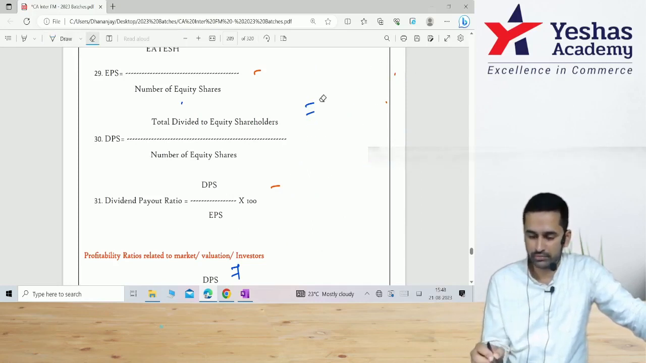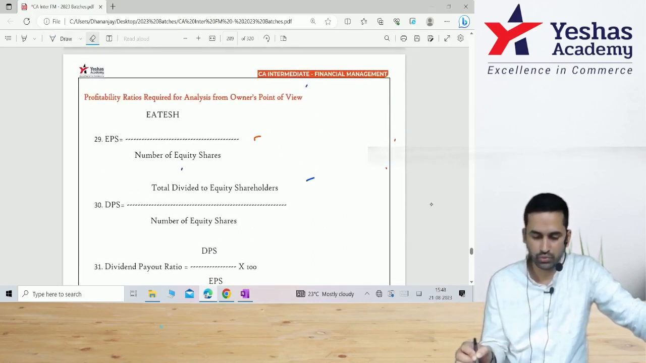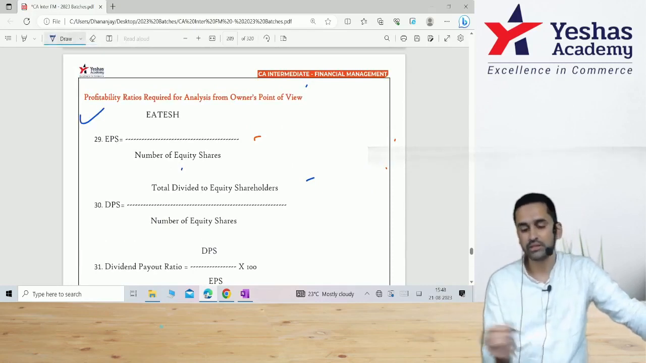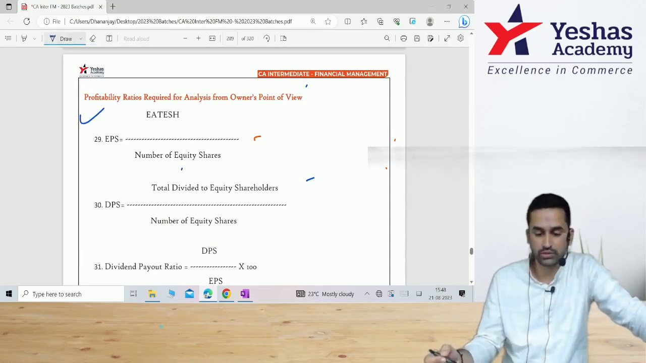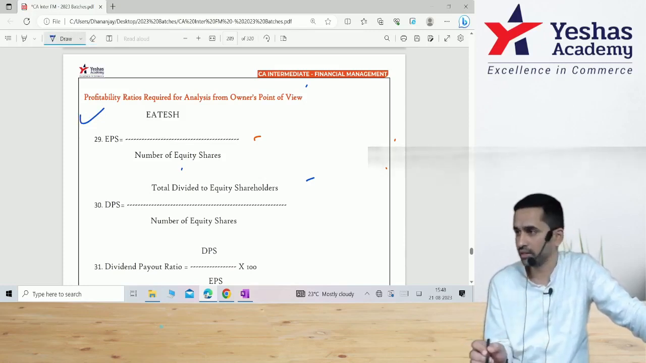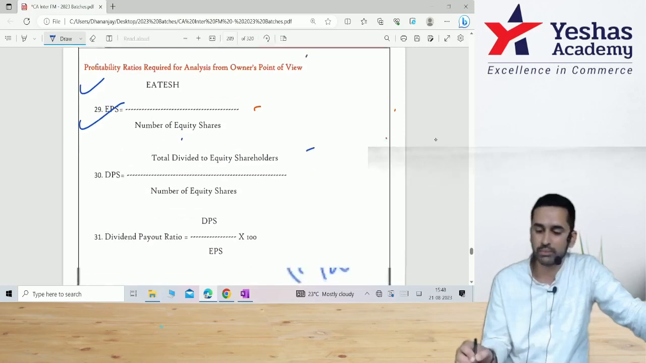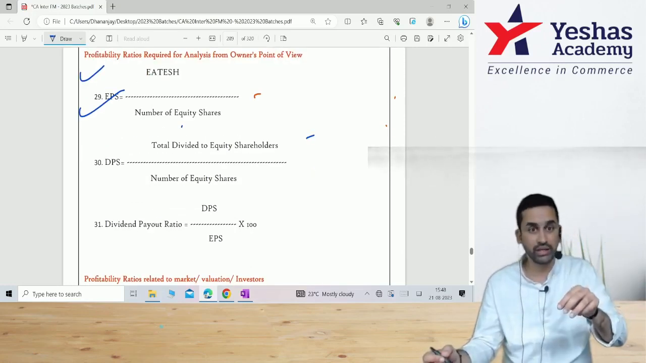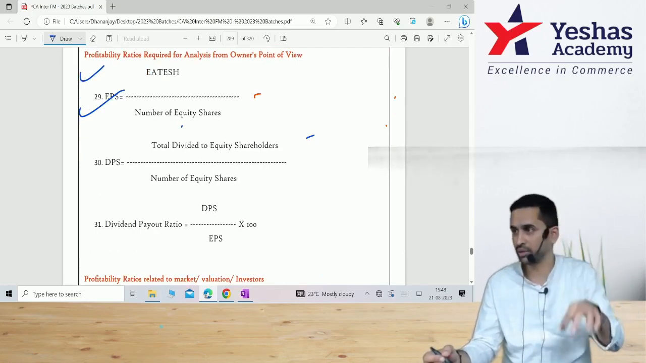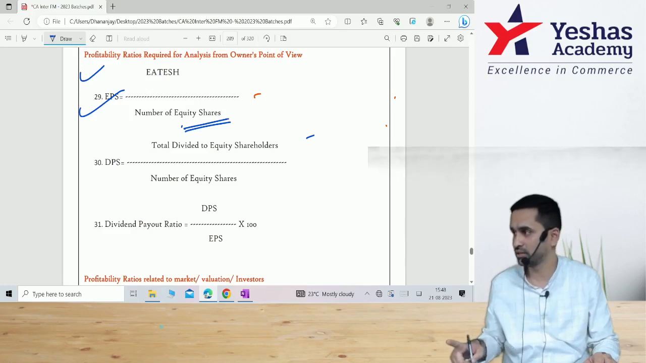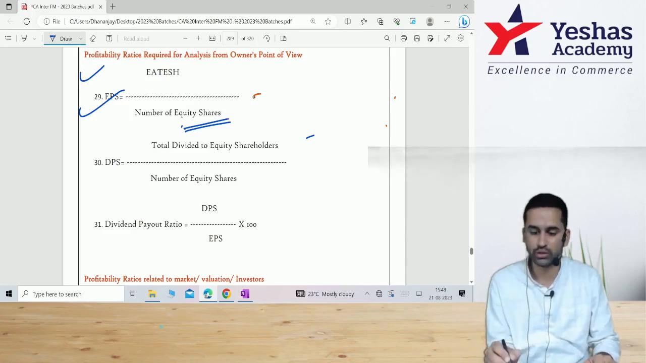Coming back, where are we now? Next segment is profitability ratios required for analysis from owner's perspective. Owner is again equity shareholder. First, EPS, that is earning available to equity shareholder. This is the last item in your income statement. Earning available to equity shareholder, you divide that by number of equity shares on the last day of financial year. This will give you earning per share.